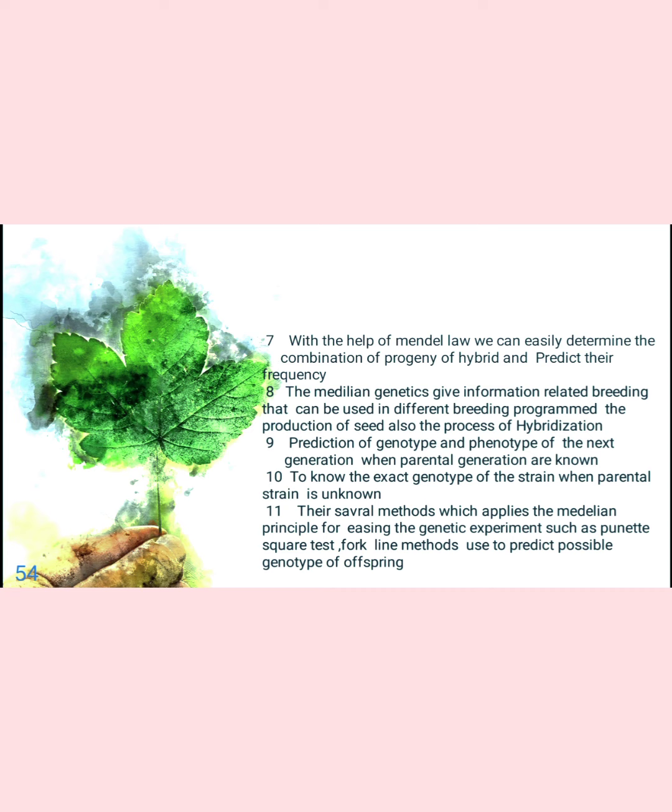Prediction of a genotype and a phenotype of the next generation when the parental generation is known. Prediction of a phenotype and the genotype of a progeny, or the next generation, when the parental generation is known. When we know the parental generation's phenotypes and genotypes, like tall character and dwarf character, those are phenotypes, and genotypes capital TT, small tt, that is the general case. When such characters are known, we can easily determine